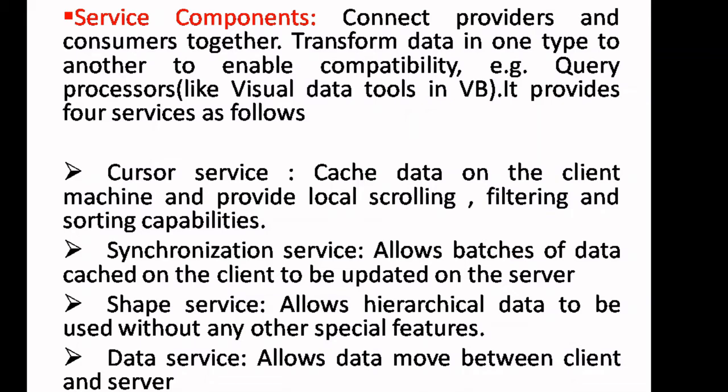So service components are normally used for acting as a bridge between the provider and the consumer. It provides different types of services like cursor service, synchronization service, shape service, data service. These are all nothing but the different ways of accessing the data items from the provider.